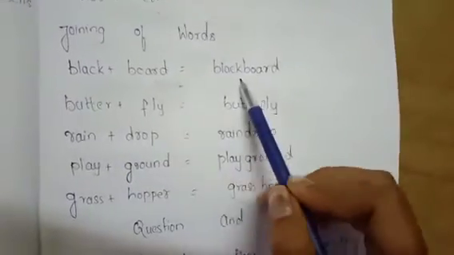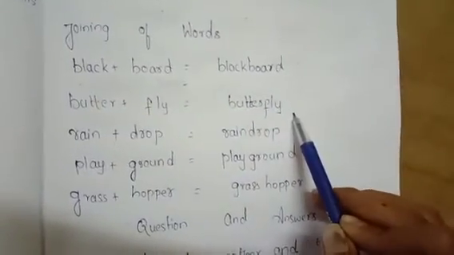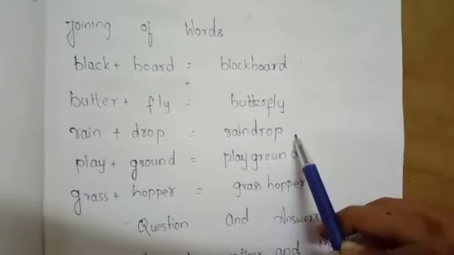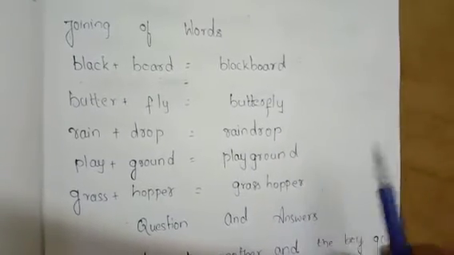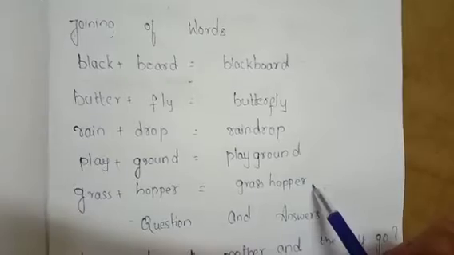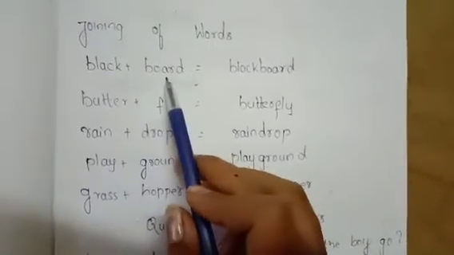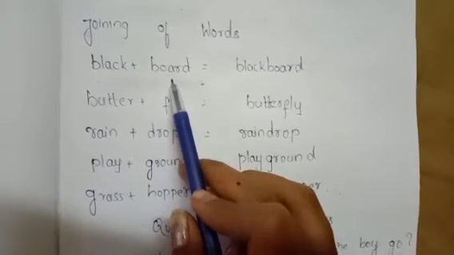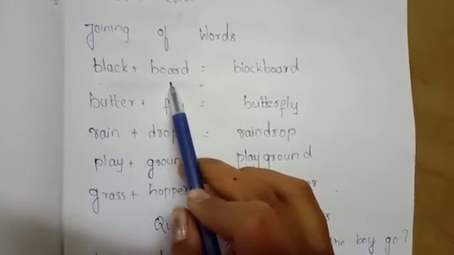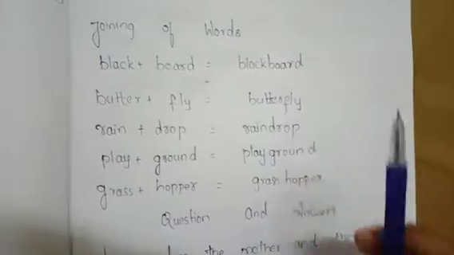Okay. Blackboard, butterfly, raindrop, playground, grasshopper. In this way, we have to combine both words and make them one word. Okay, children? Let us see our next section.